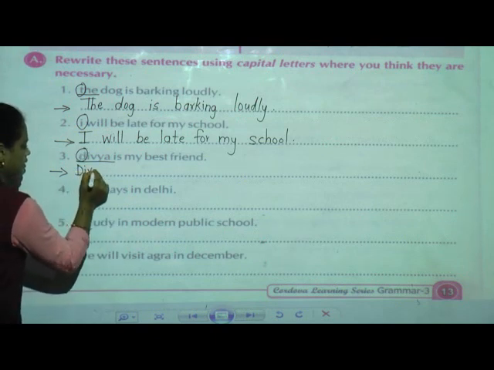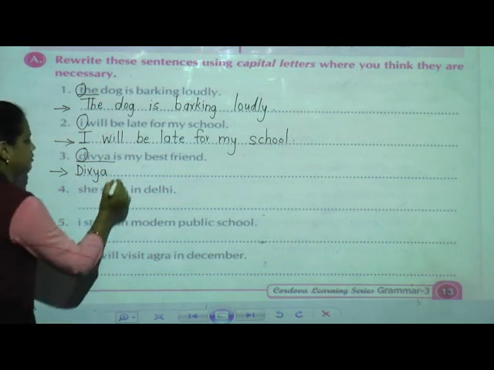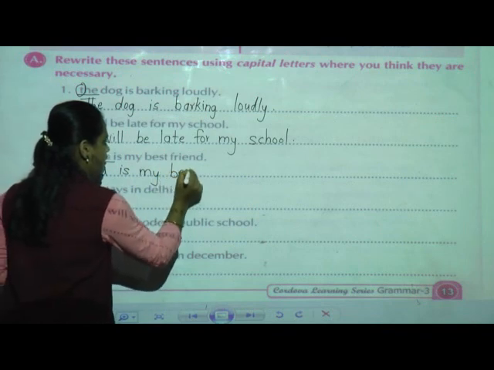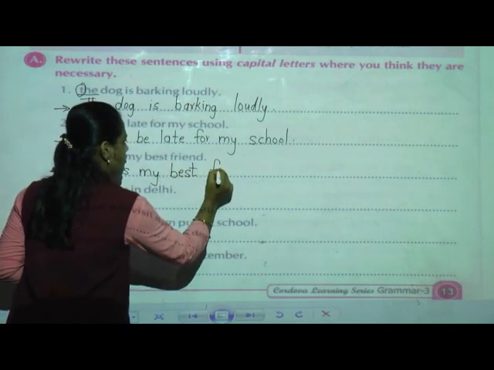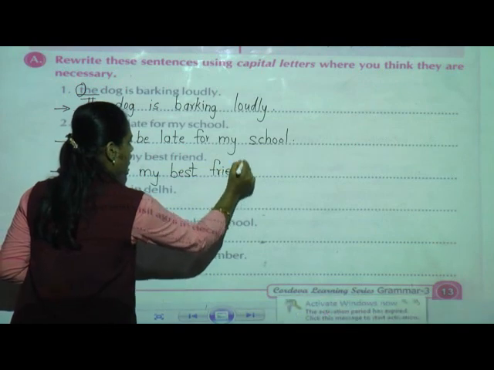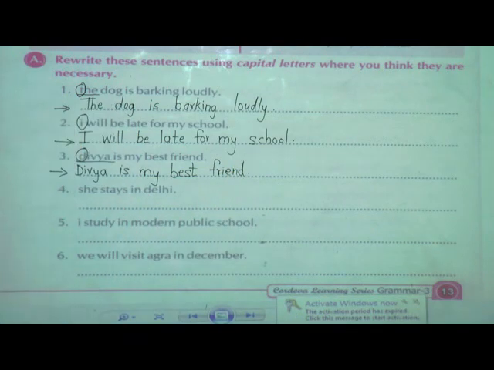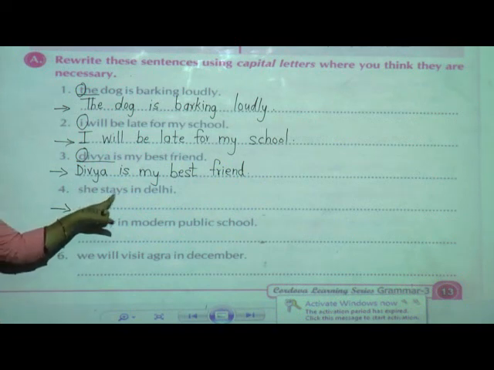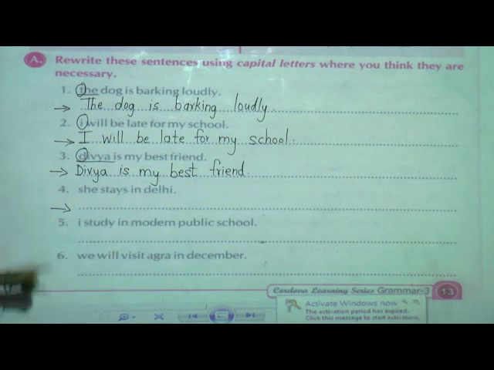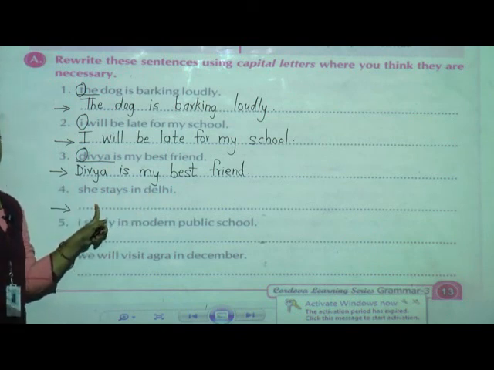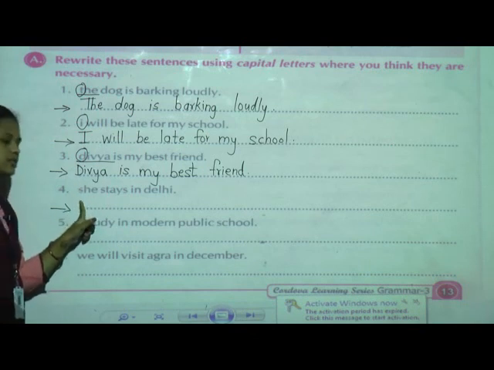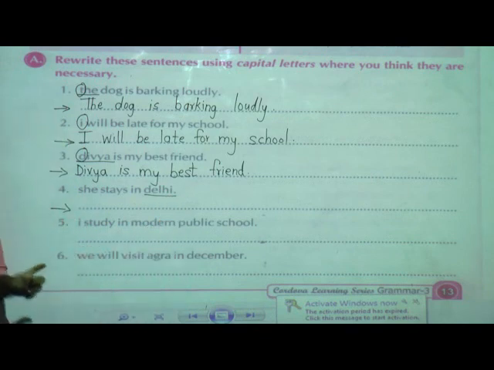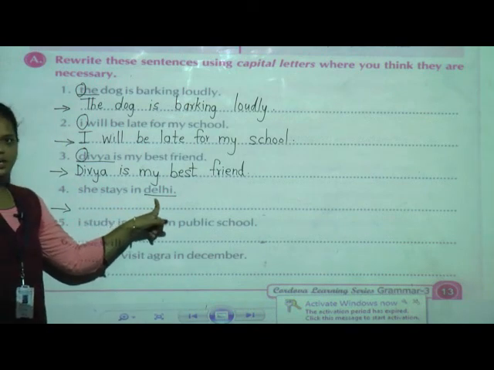Next is my best friend. Full stop. Now fourth one, she stays in Delhi. I have told, beginning we have to always write the first capital letter. Now here you can see the name of a city is given. Now Delhi, this is the name of a city.